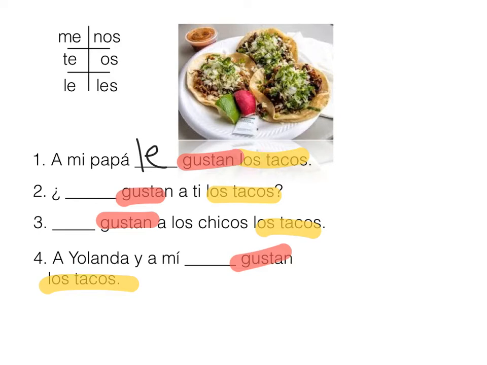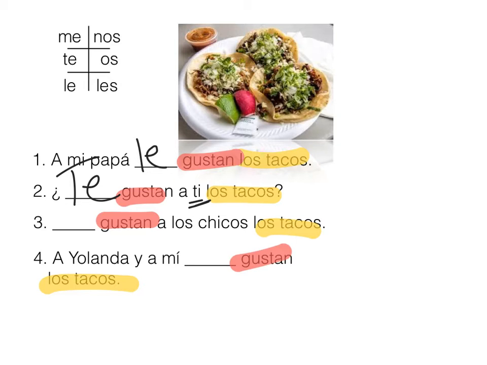So, look at the next one. Ti is the prepositional equivalent of tú. In other words, after a preposition like a, it's going to be ti. Like the other prepositions we learned, like después de ti, antes de ti, it's not going to be tú. So a ti. So we know it's going to be te. So I want to say: Te gustan a ti los tacos. In the real world, we probably won't say "a ti," but it could happen. It's a stylistic thing. It's a little redundant, but we might say it. A ti te gustan los tacos. Te gustan a ti los tacos. You will hear those things, okay?